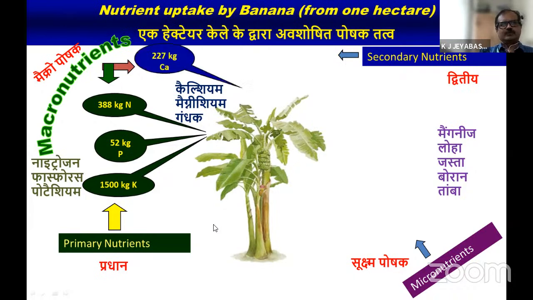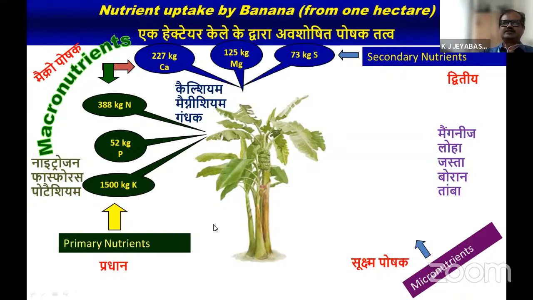Then the secondary macronutrients: nearly 250 kg of calcium is required for 1 hectare of banana. In the case of magnesium, 125 kg is required. In the case of sulfur, nearly 75 kg is required. So these are the primary and secondary macronutrients required for 1 hectare optimum yield.